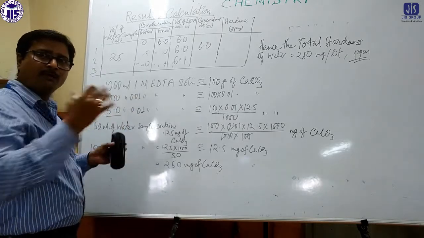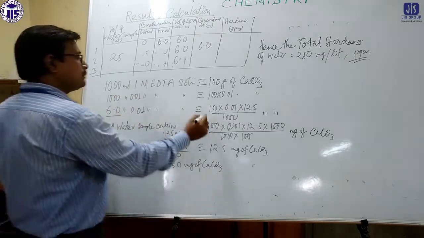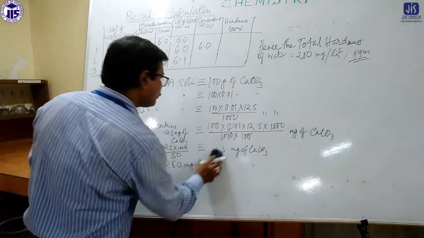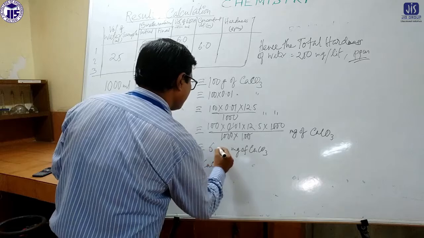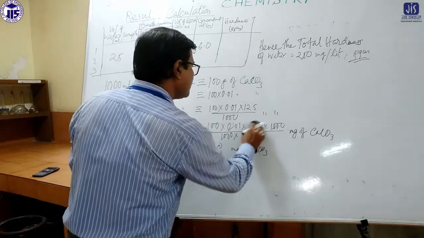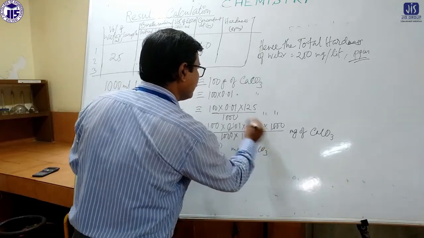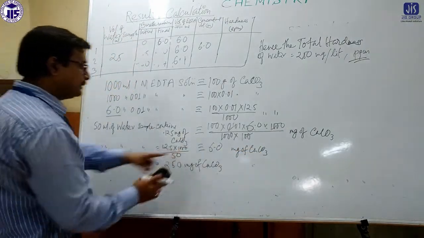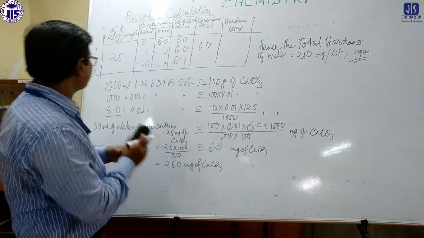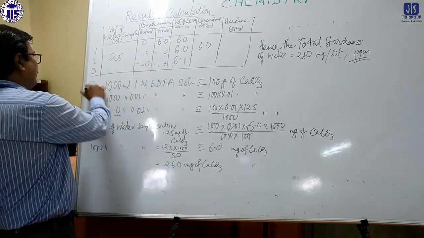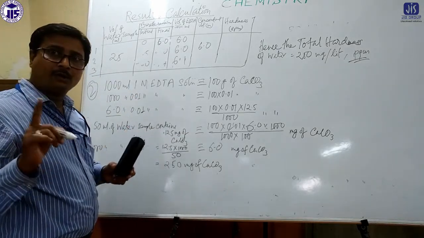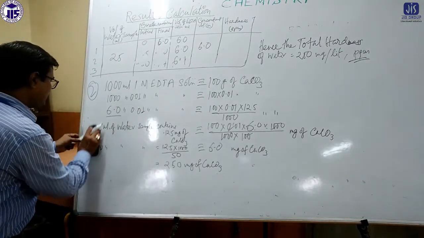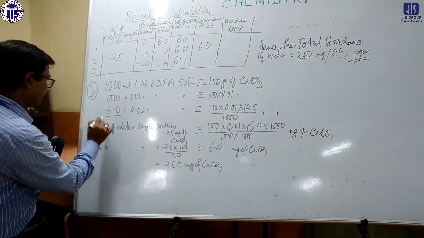You have to put in whatever you get, so it may differ. Say it is 6.0. So 6 milligram of calcium carbonate is coming. Now for this second step, determining calcium hardness, we are not taking 50 ml, we are taking 25 ml. The only difference is here, 25 ml.